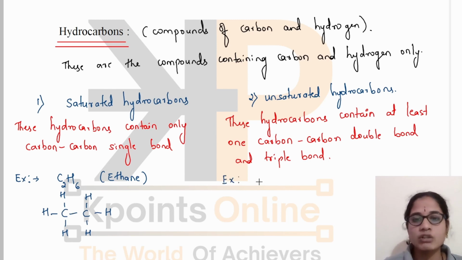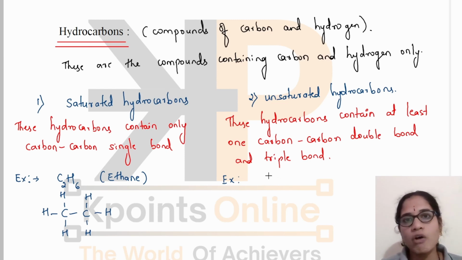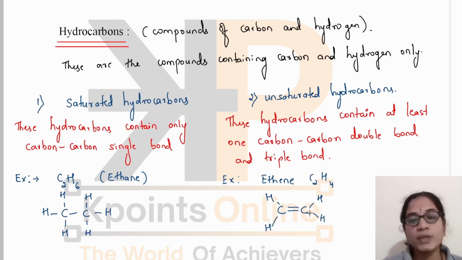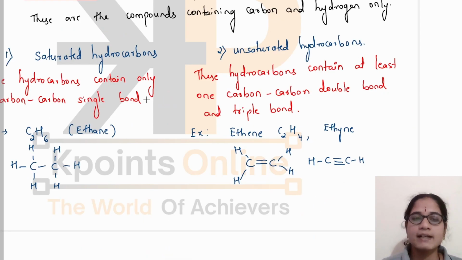Whereas in case of unsaturated hydrocarbons, there is either a carbon-carbon double bond or triple bond. In this way, there is a presence of double bond, and there may also be a presence of triple bond. And understand one point, that in case of saturated hydrocarbons, there may be only one carbon atom also, as in case of methane.